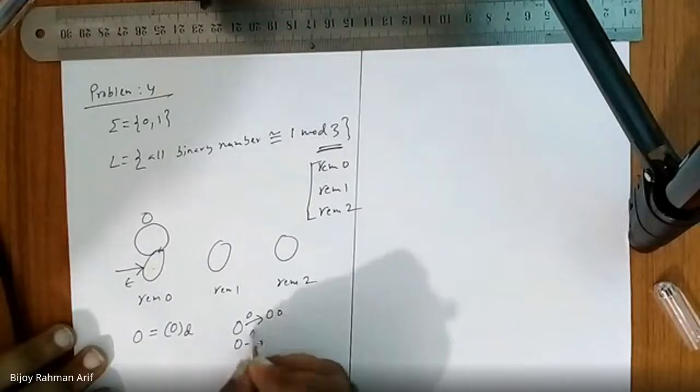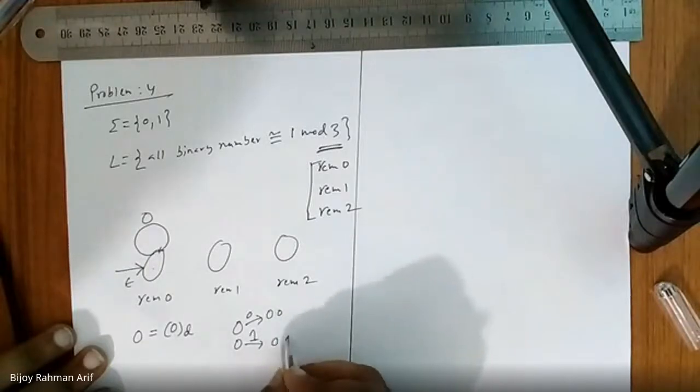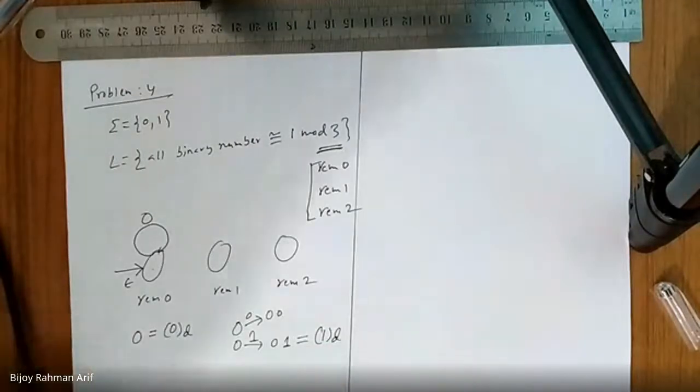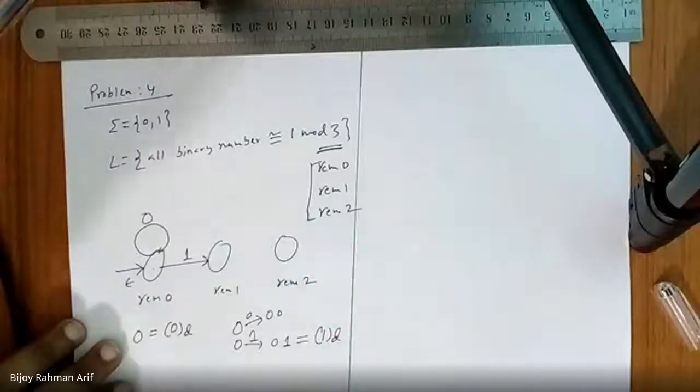Now, after getting 0, if I get a 1, then my number would be 01, which is nothing but the decimal equivalent of 1. So what would be my new remainder? 1. So which state should I go to? Remainder 1 state. So after getting 1, I should go over here.